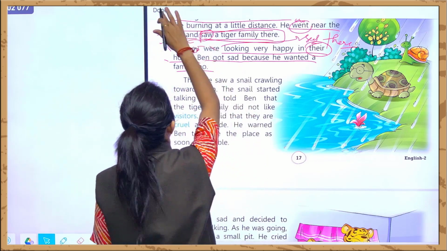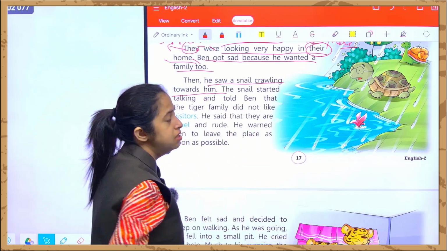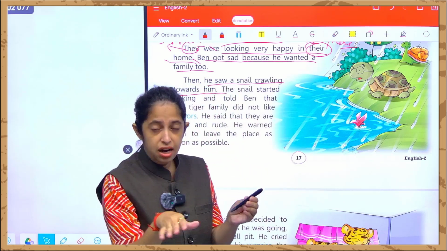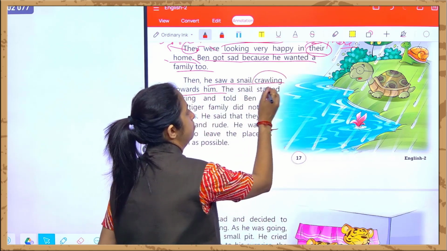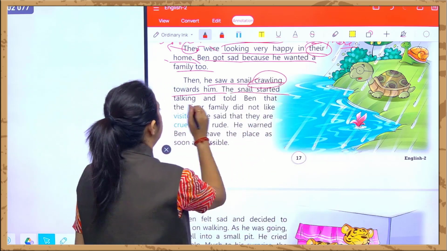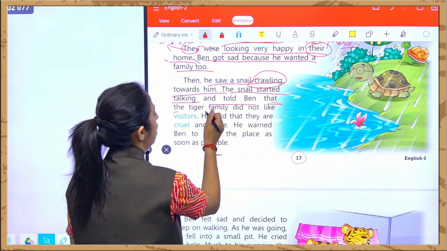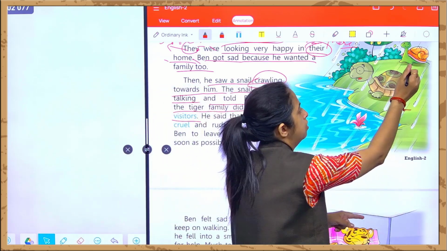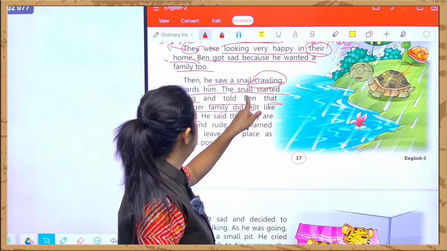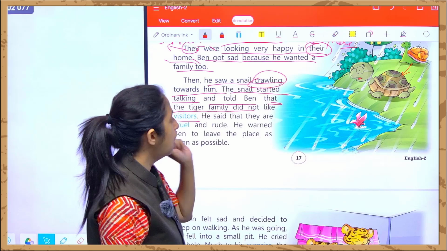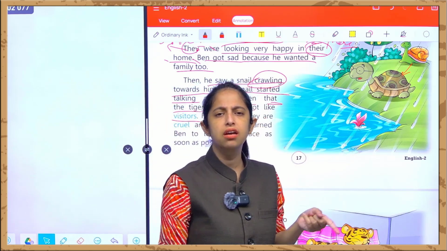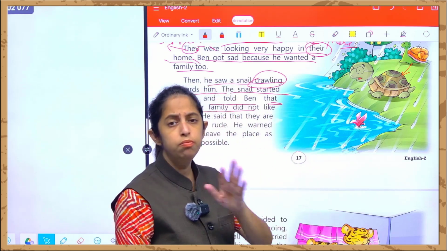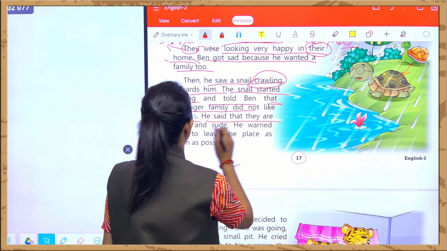And then he saw a snail crawling towards him. See, snails crawl on the surface of the land, so that is why it's crawling. ठीक है. The snail started talking and told Ben that the tiger family did not like visitors. The snail was telling the tortoise, the turtle, that टाइगर की फैमिली को क्या नहीं पसंद है? विजिटर्स बिल्कुल नहीं पसंद. मतलब जो बाहर से ऐसे लोग आ रहे हैं, टाइगर की फैमिली को बिल्कुल भी पसंद नहीं है. He said that they are cruel.